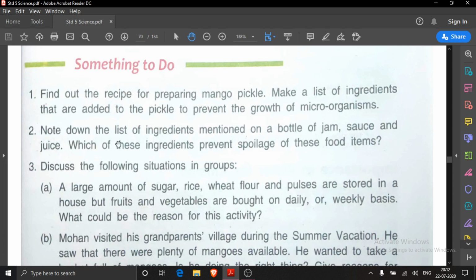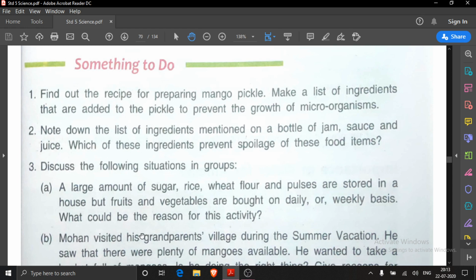Then here, note down the list of ingredients mentioned on a bottle of jam, sauce and juice. Which of these ingredients prevent the spoilage of these food items? You just see the bottle of jam, sauce and juices, and whatever ingredients are written there, you note them down and then find out which ingredients prevent the spoilage of these items. And then this also